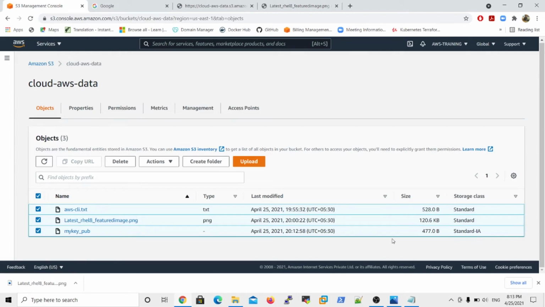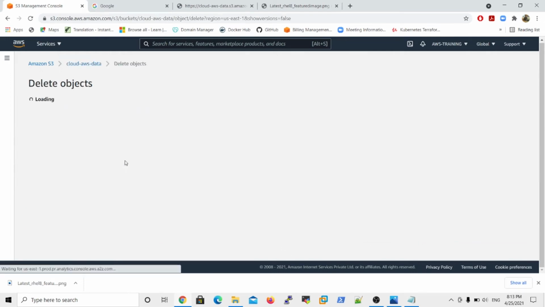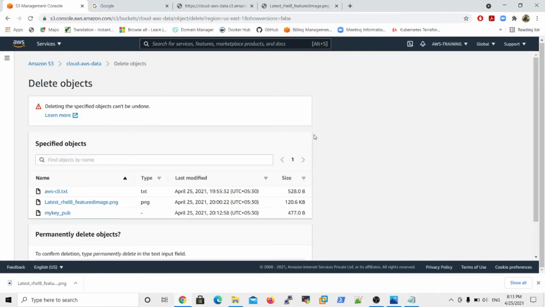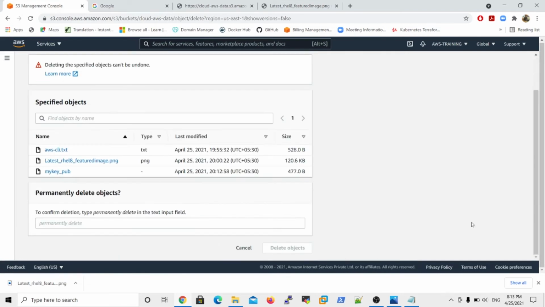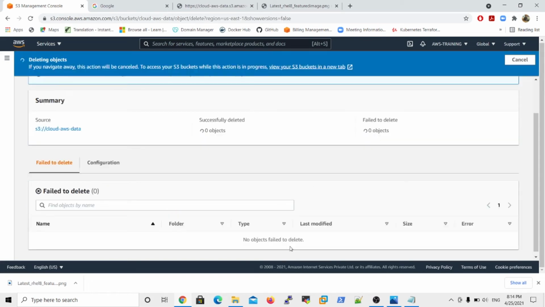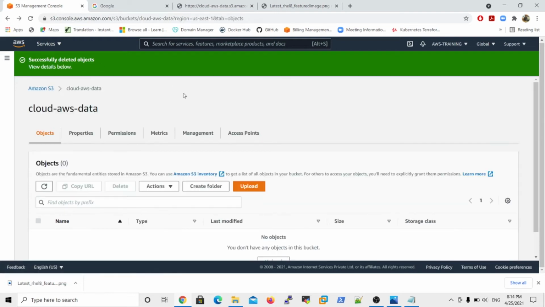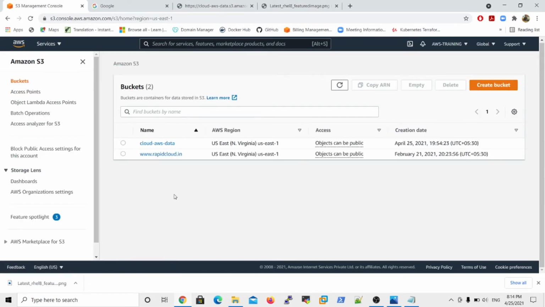Standard IA is not free. So now I want to delete my objects. Now I have successfully deleted my objects. So how many buckets are in my account? Now in my account just 2 buckets are there.